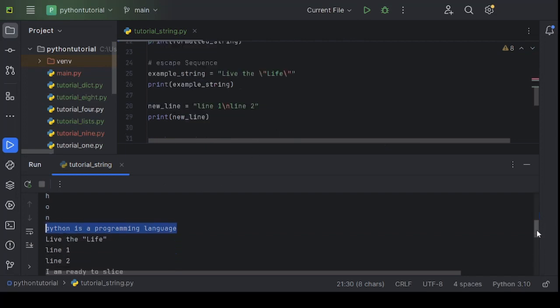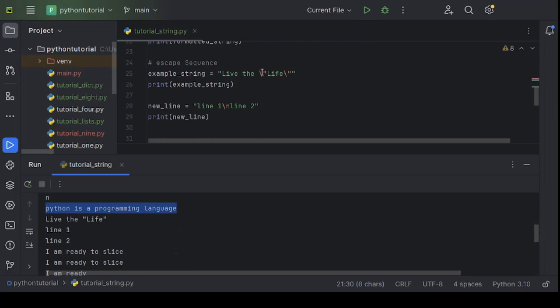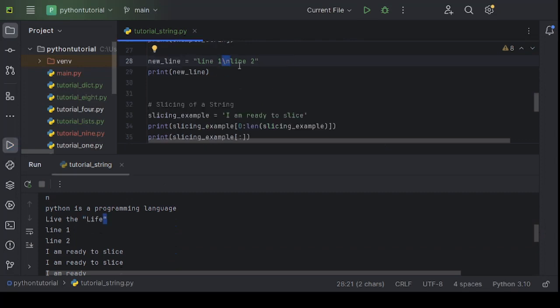Let's understand escape characters here. If you see, as we have put a backslash here before the double quote, the Python interpreter is interpreting this double quote as a part of the string, and that's the reason the backslash has not been printed. It only prints the quotation here. Backslash n is interpreted as a new line. That's the reason, if you see here, line 1 and line 2 are printed on two different lines.